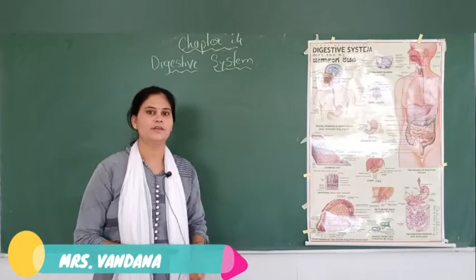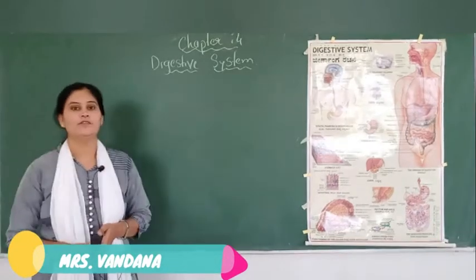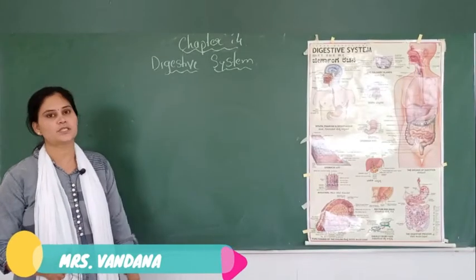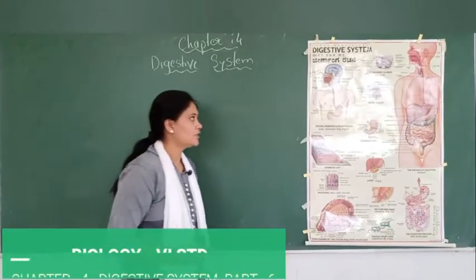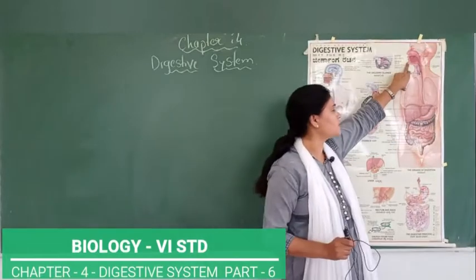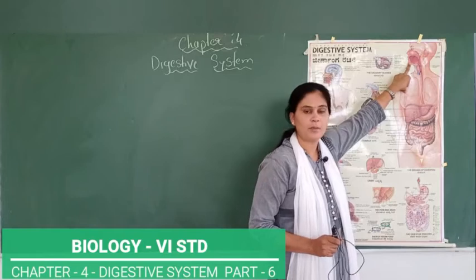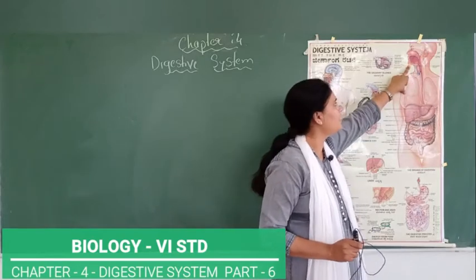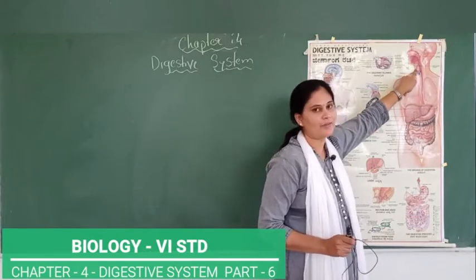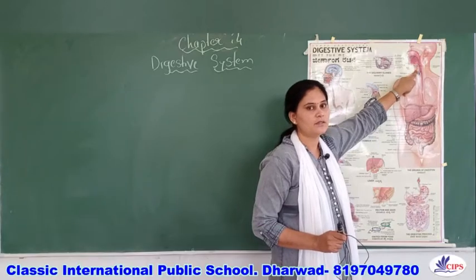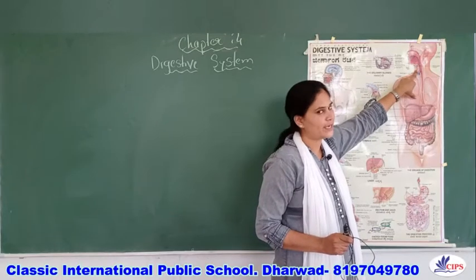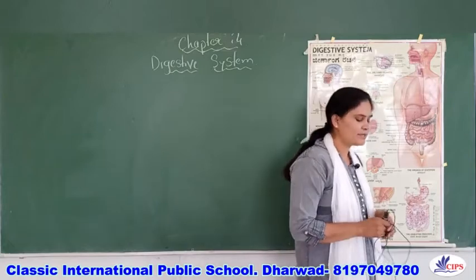So children, in our previous session we were discussing the digestive system in man. The digestive system in man consists of the mouth. The mouth leads to the mouth cavity or the buccal cavity. Then from the mouth it goes to the pharynx. The pharynx is a common passage for the digestive system and the respiratory system.